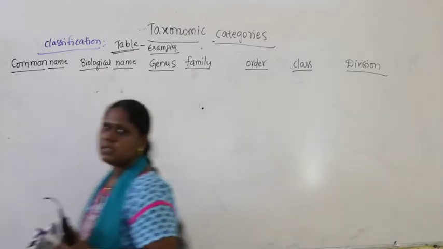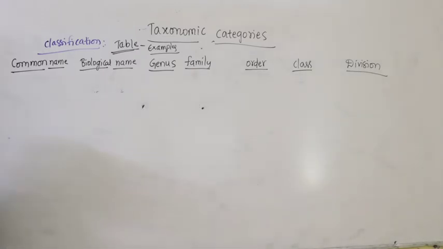When we take certain examples under classification, let us see how they belong to different taxonomic categories. How will you keep the organism in a particular taxonomic category? That means classification. You have come to know about a particular organism and its name. How do you keep it in a particular classification?